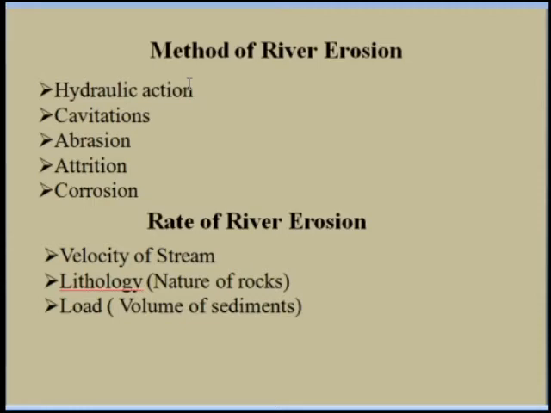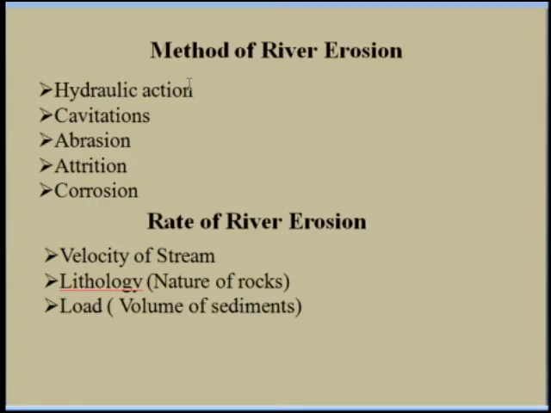So cavitation is also a part of the hydraulic action. But this cavitation is mainly observed where the river water suddenly acquires a high velocity. That means in the case of the waterfalls, you can see the cavitation is present.